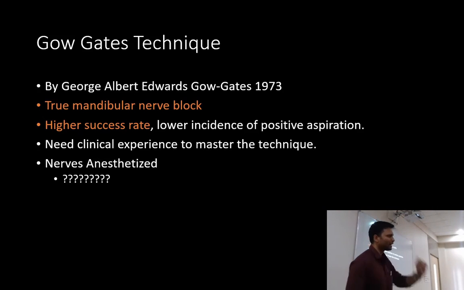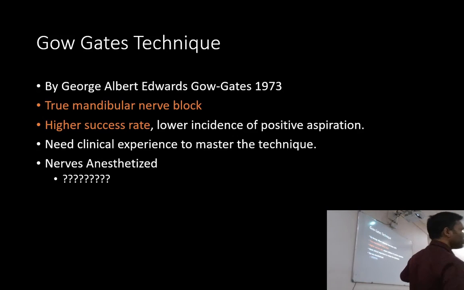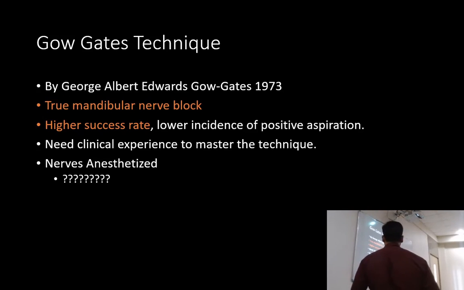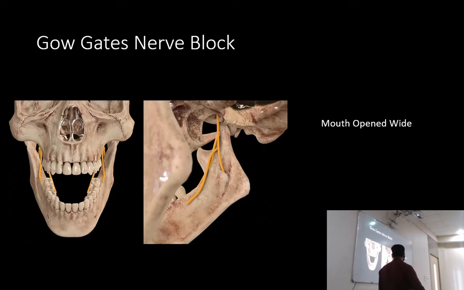अगर आपको properly technique आ गई एक बार, so you won't do any other block. आपको इतना पसंद आएगा ये. Okay. And the difficulty is that it requires a lot of experience to master this technique. Okay. Now anesthetize में क्या होगा? We have the lingual nerve, buccal nerve, mylohyoid. इस point के बाद जितनी branches आती हैं सारी nerve will be anesthetized. So inferior alveolar, lingual, buccal, usually majority of the cases में buccal, because sometimes this buccal nerve branches out at a higher level also. So in majority of the cases, around 75% cases, buccal nerve is also anesthetized, lingual, inferior alveolar, mylohyoid, और क्या बचा, mental, incisive, ये सारे. Okay, once you know the branches, ये सारी चीज़ें याद करने की ज़रूरत नहीं पड़ती है.